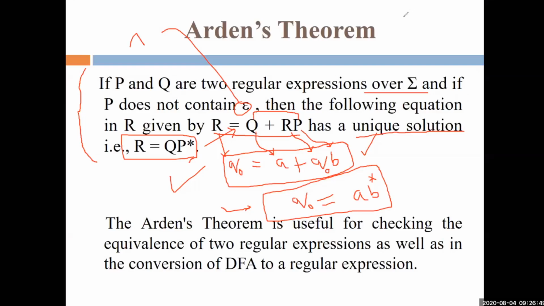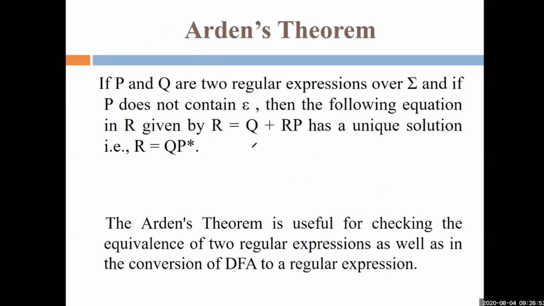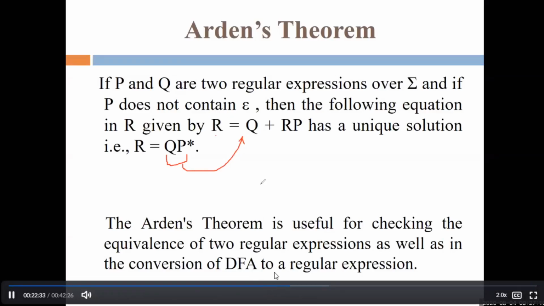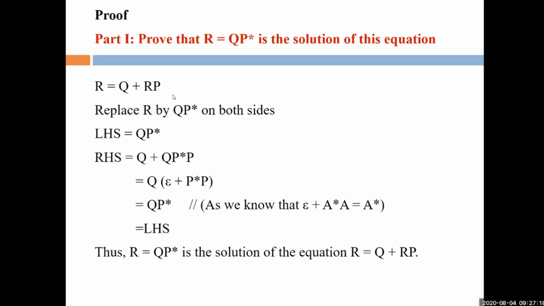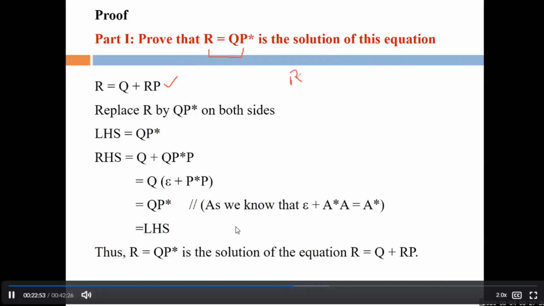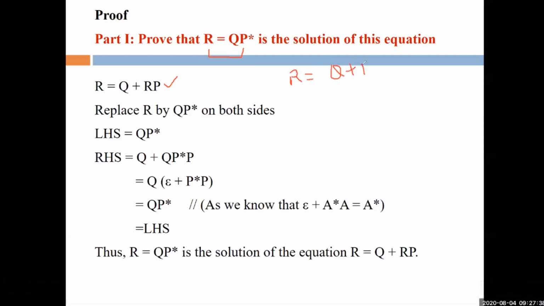Now we will try to prove this Arden's theorem. First we will prove that QP* is a solution of R = Q + RP. After this, we will prove that QP* is the only solution. So how can we prove it? See here, the equation R = Q + RP is given to you, and now you have to check whether R = QP* is a solution or not. So I will prove it directly. You can note down: R = Q + RP is the equation.